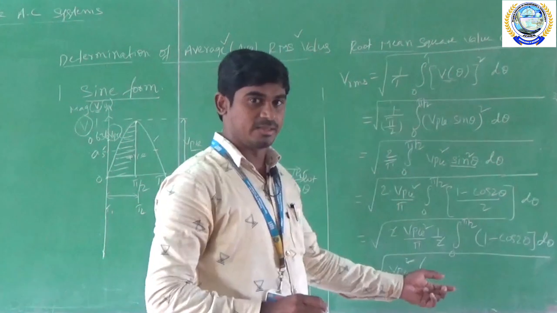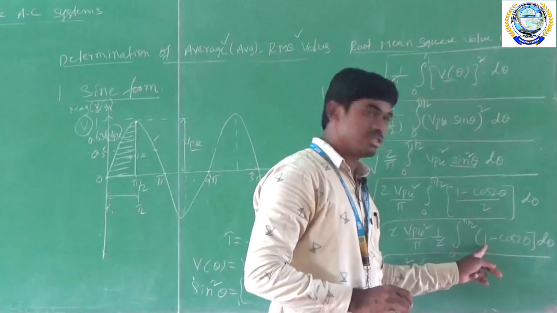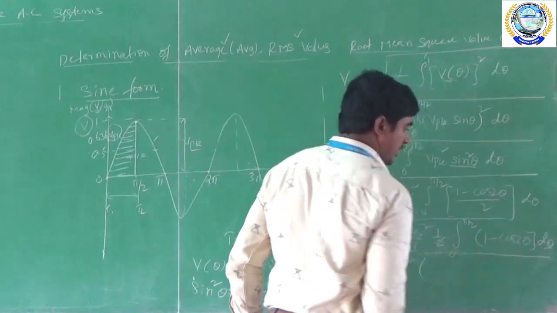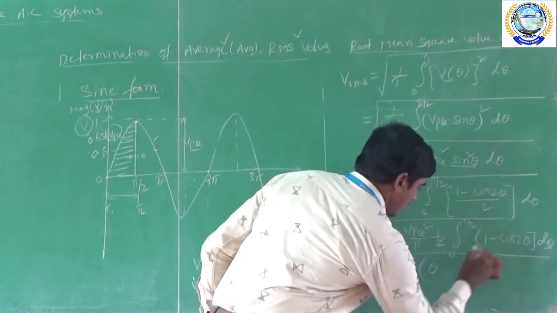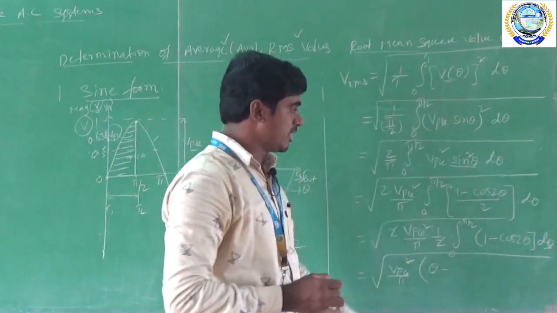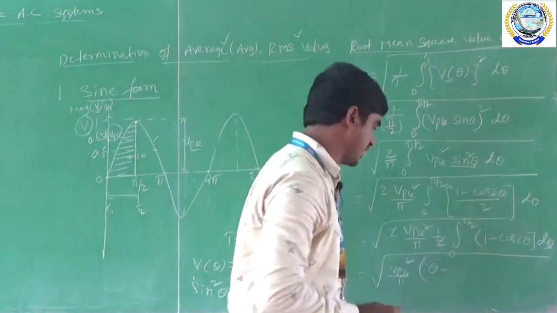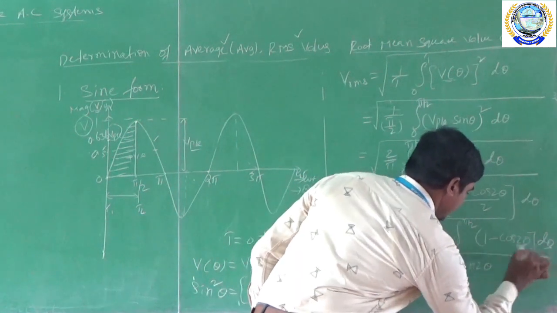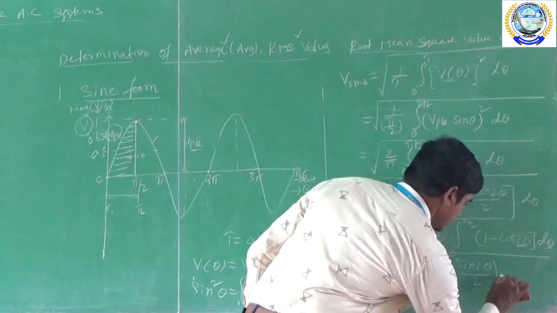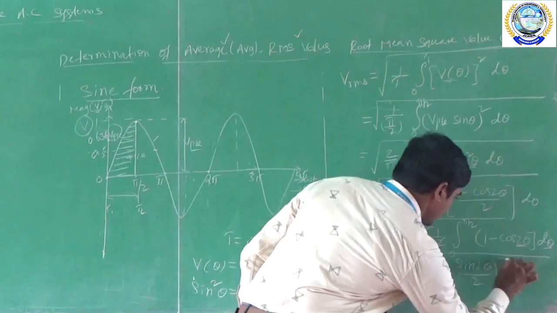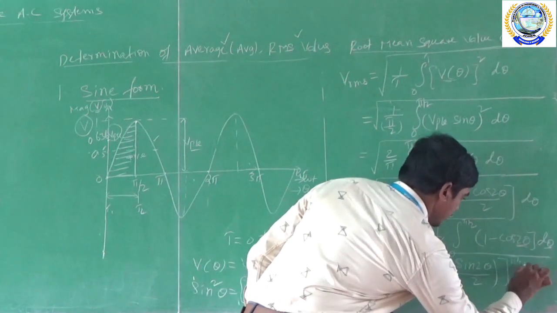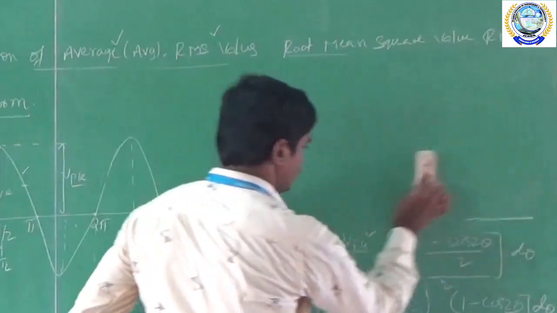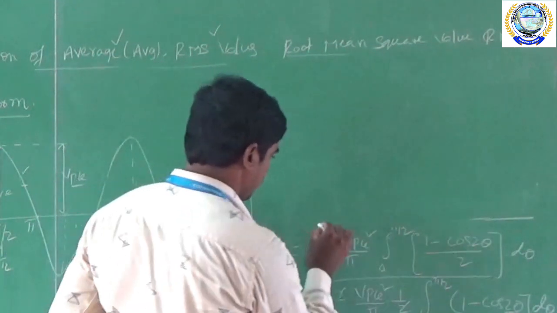Now I am integrating. So what is the integration for the 1? For the constant, integration is 1, so I am integrating with respect to theta. So it will become theta minus, what is the integration for the cos? Cos integration is sine. So this is sine 2 theta, and for 2 theta the integration is divided by 2. So this is the integration, and limits are 0 to pi by 2. Okay, till now this part is over.